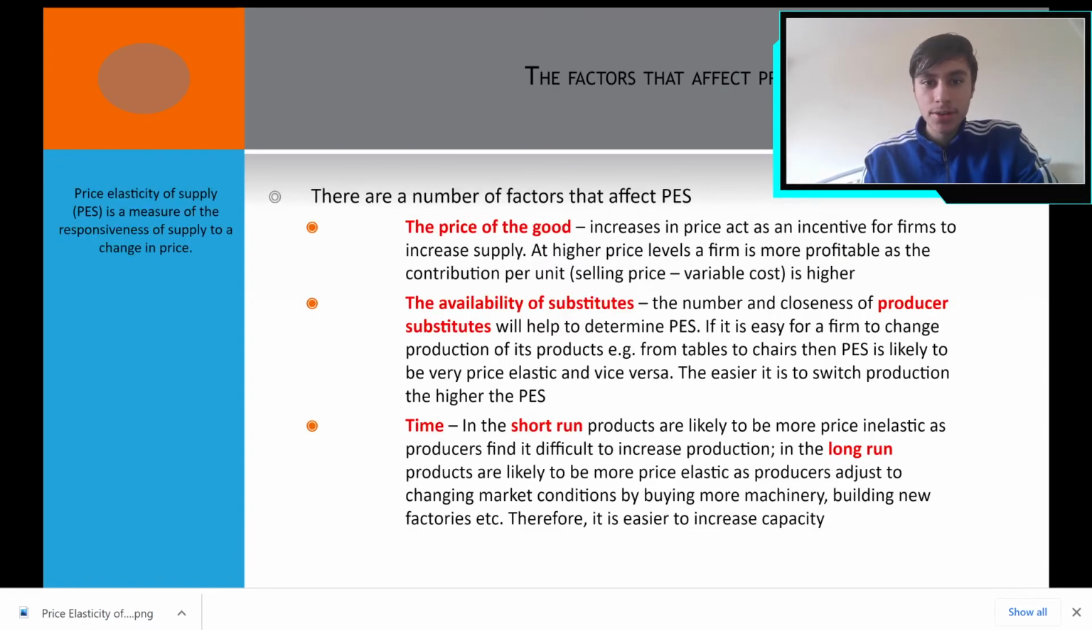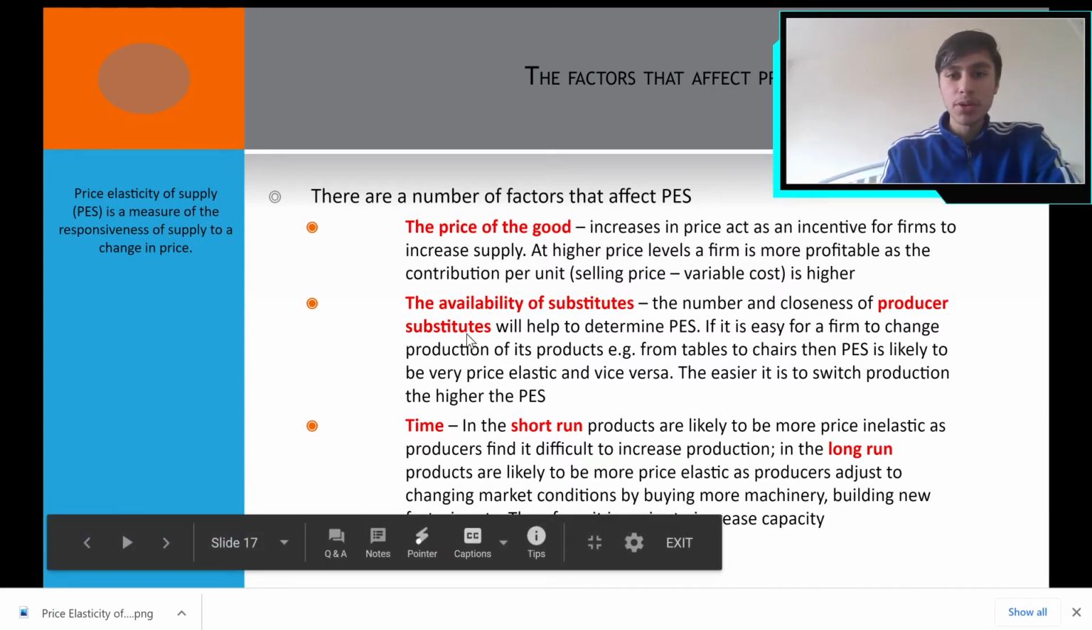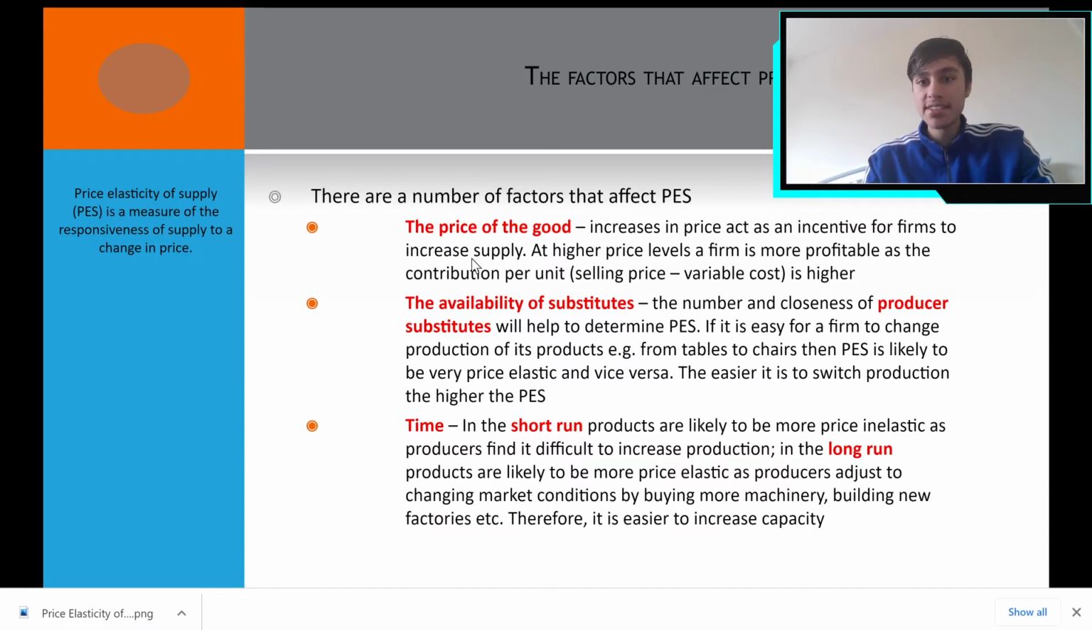Okay, there are a number of factors that affect PES. They are very similar to the ones we covered in the last video. One is the price of the good. An increase in the price acts as an incentive for firms to increase supply because they want to increase their profits. I keep saying that again and again because it's a very important point. At higher price levels, the firm is more profitable as the contribution per unit selling price is higher.